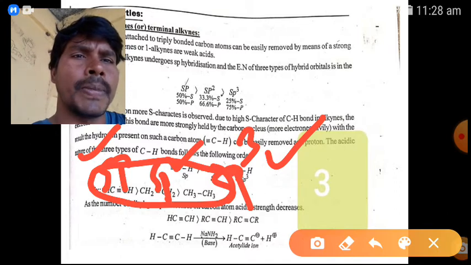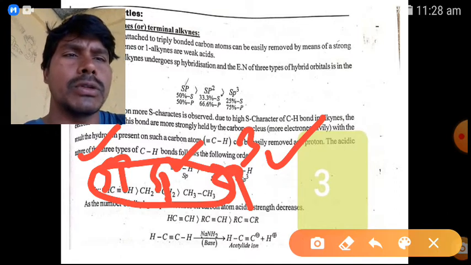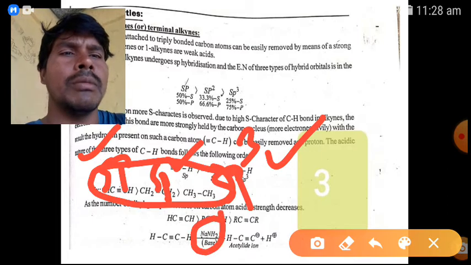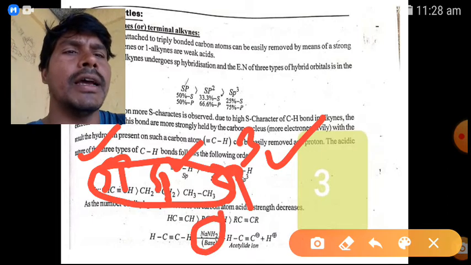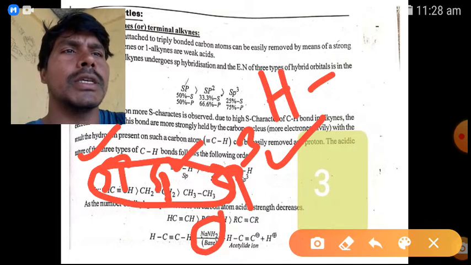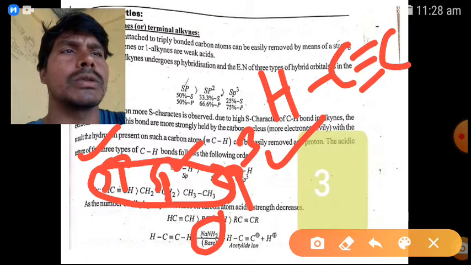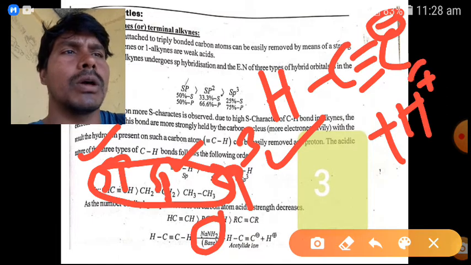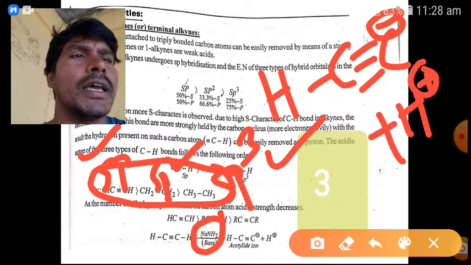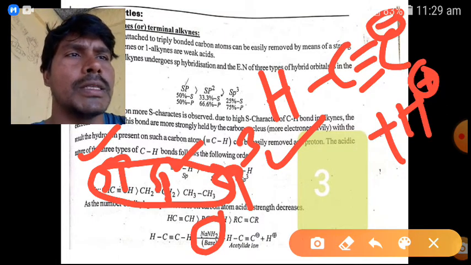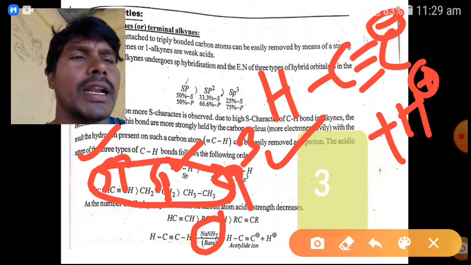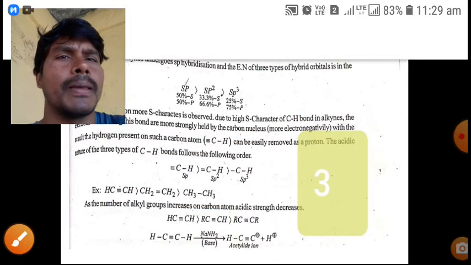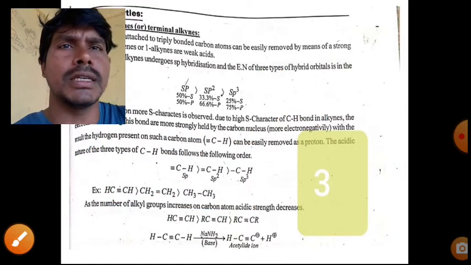So this is the acetylene reaction. React with sodamide, which is a strong base. We get the acetylide ion, HC≡C with a negative charge, plus a proton H+. This H+ is abstracted by the base, so we get the acetylide ion.